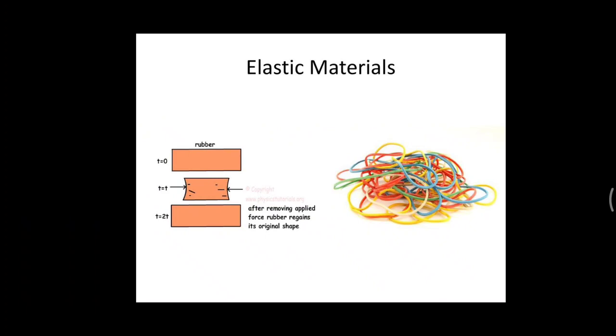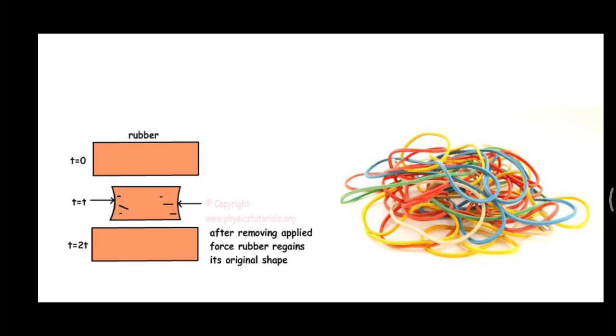Now for the elastic materials, one rubber band is given. When you are not exerting any force, the first figure is showing its original shape. Now you are compressing it. At that time the rubber piece gets compressed, and there exists a restoring force, which is in the opposite direction of that compression force, and as you remove that force, that body will regain its original shape.